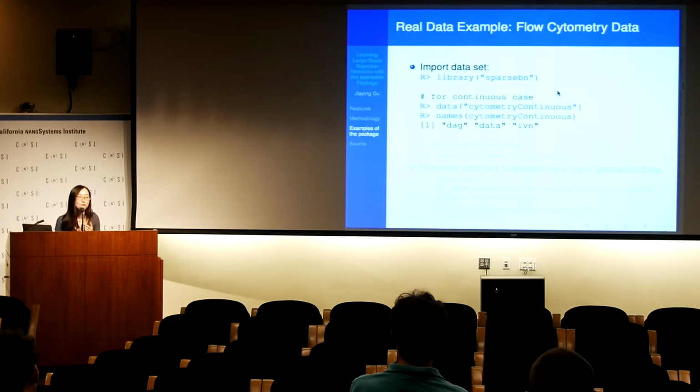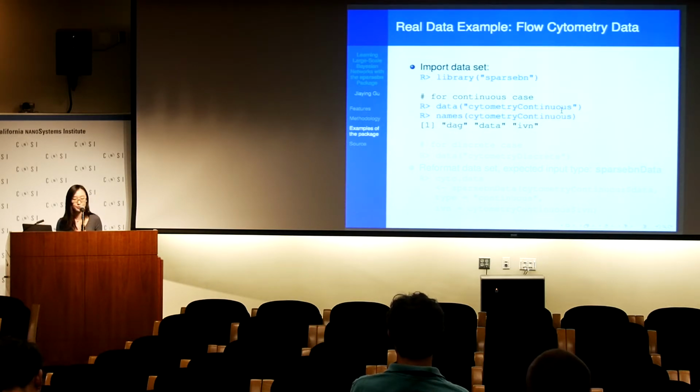And now we have a more specific example on the flow cytometry dataset. This is from a network of the human immune system, and this network has only 20 variables, so it's easier for me to show our results. So firstly, we will need to load the dataset.